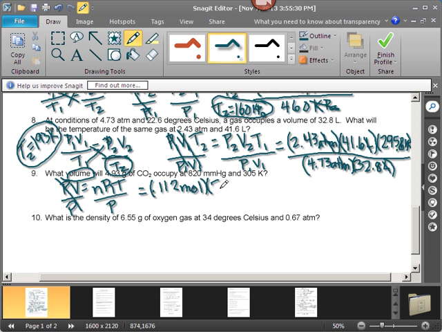It is 62.4 liters times millimeters of mercury. I know working with all these units is a little clunky, but it's really, really good practice for you. Per mole degree Kelvin.